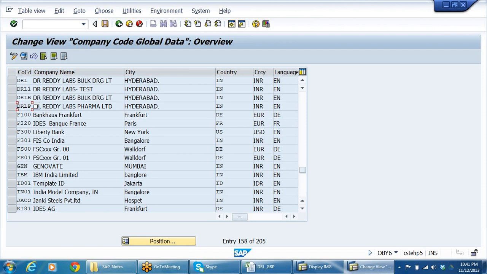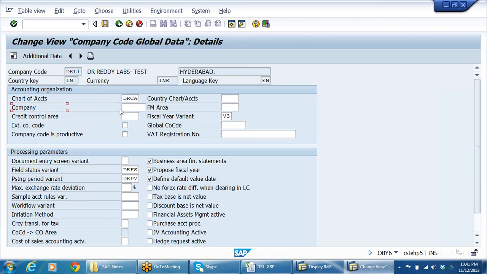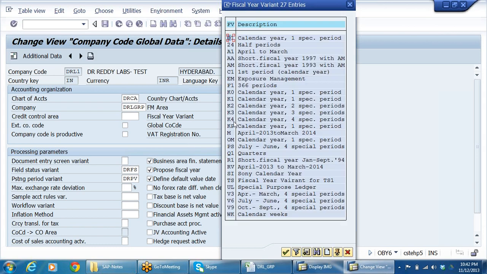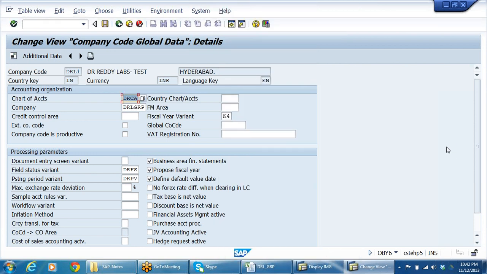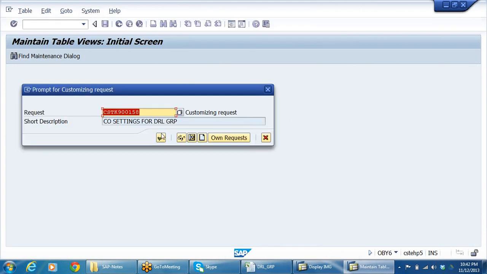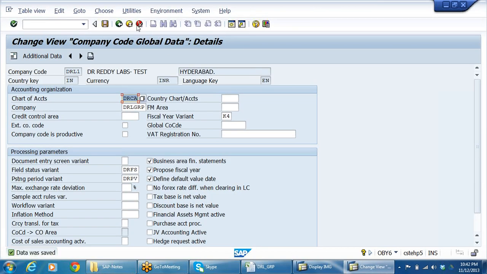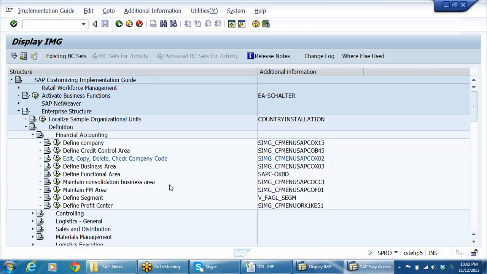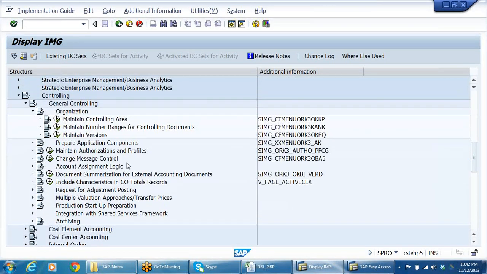Okay. Now in case of DRL1, let me link up to the same group, DRL GRP, but here I am assigning a different fiscal year variant, say for example K4. Come here to controlling area.